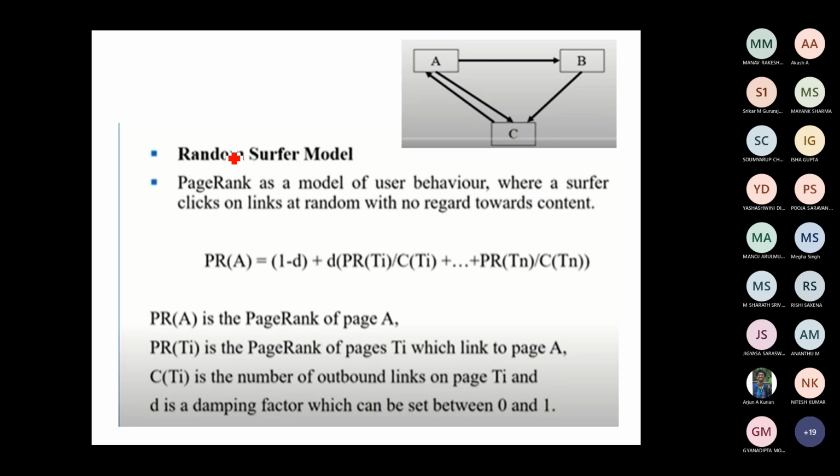So we'll go for what is a random surfing model, the random surfer model. In page rank, it clicks on links at random with no regard towards the content. Randomly it will start from some node and it will keep on moving there. If a spider trap or dead end has been identified, it will just switch off from its current trap and move to some other node. That is the idea behind this random surfer model.